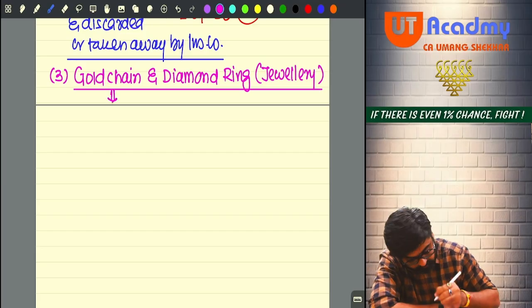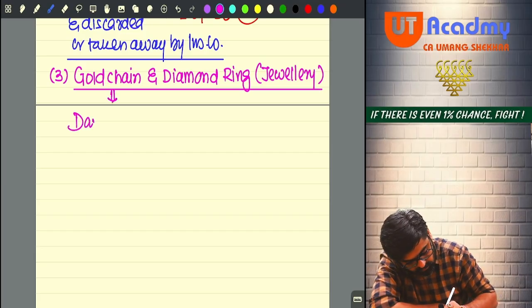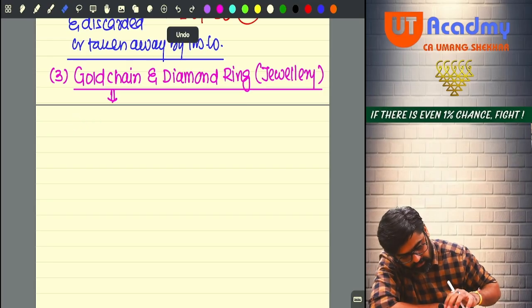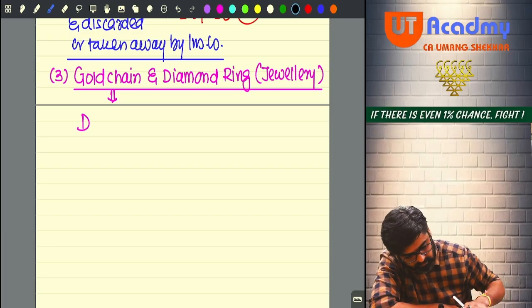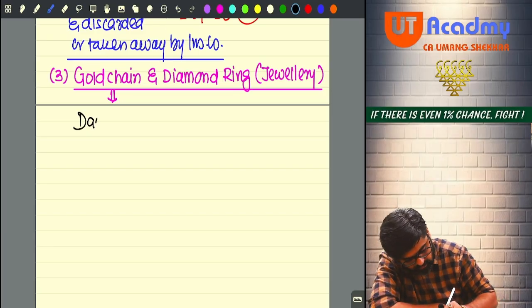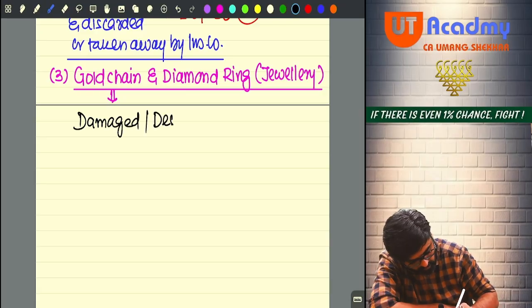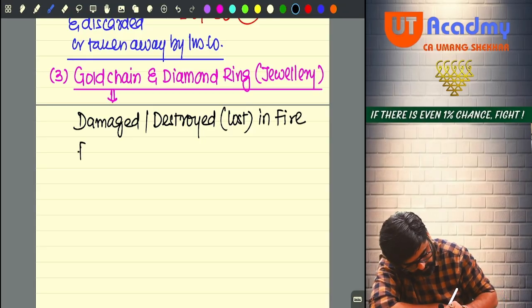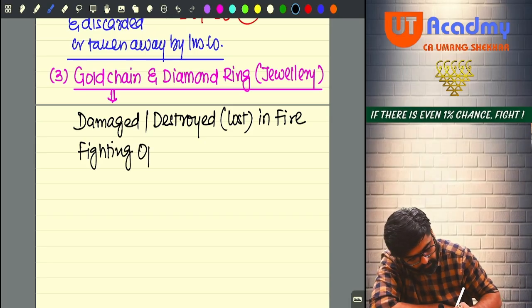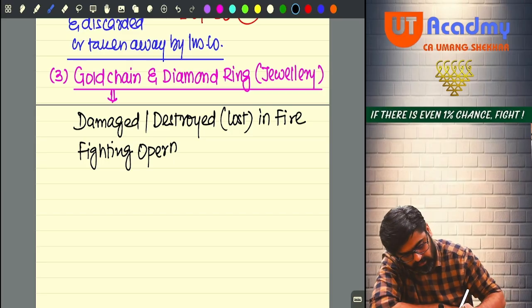Now for this also, damaged or destroyed, meaning lost in firefighting operations.